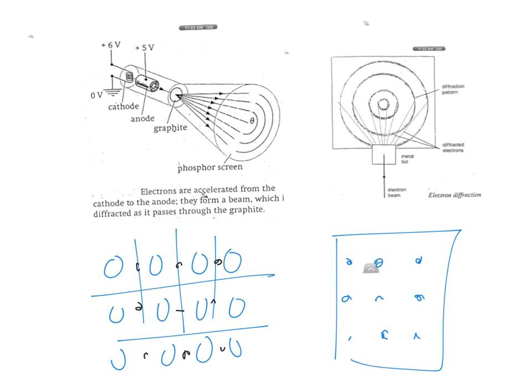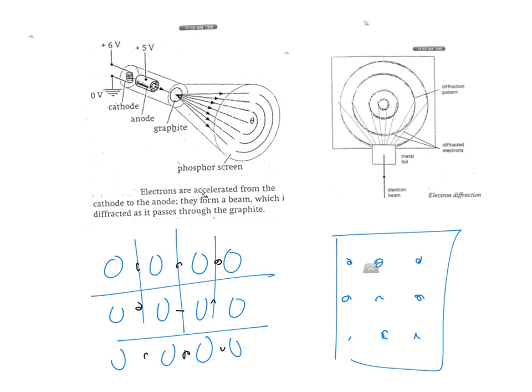So you will need to memorize this setup, as they may ask you to draw it. How to draw the experiment to prove that particles can behave as waves. So this is the one you have to show: particles behave as waves, the diffraction of electrons. Okay?